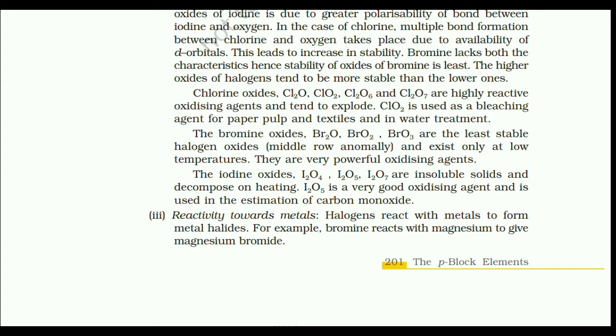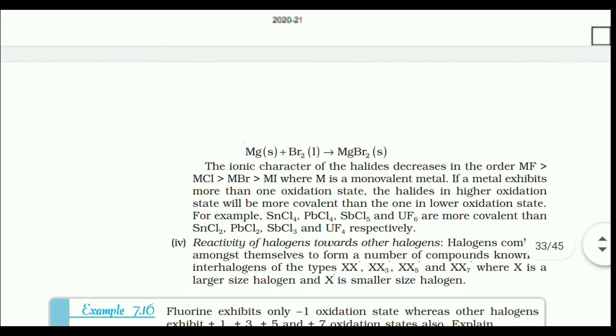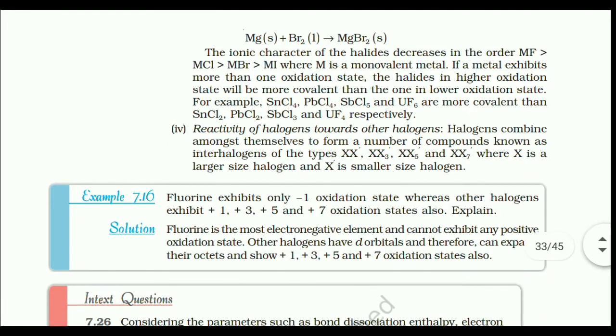Number 3, reactivity towards metals. Halogens react with metals to form metal halides. For example, bromine reacts with magnesium to give magnesium bromide. The ionic character of halides decreases in the order MF > MCl > MBr > MI, where M is a monovalent metal.